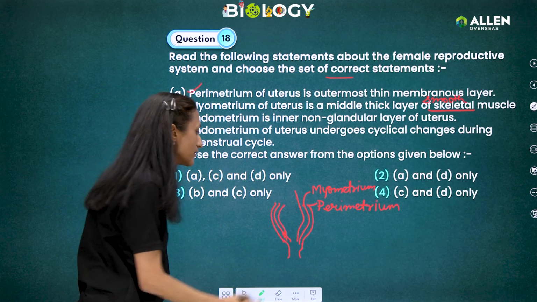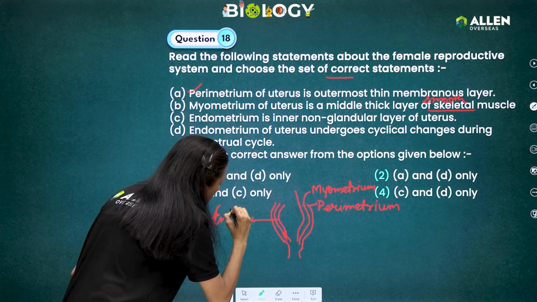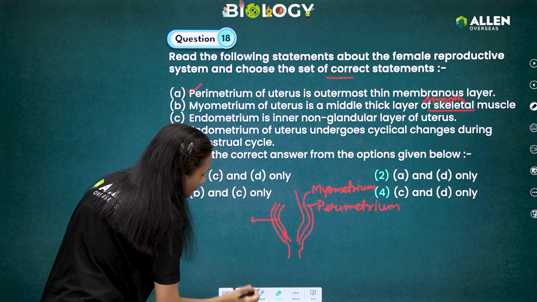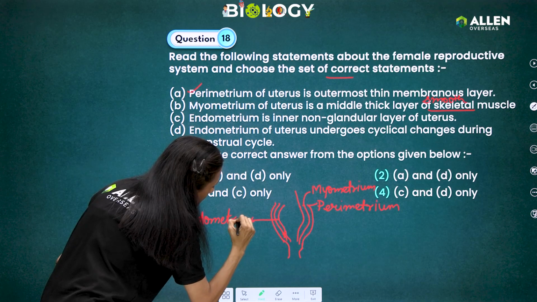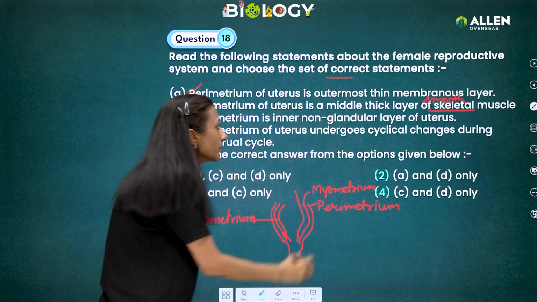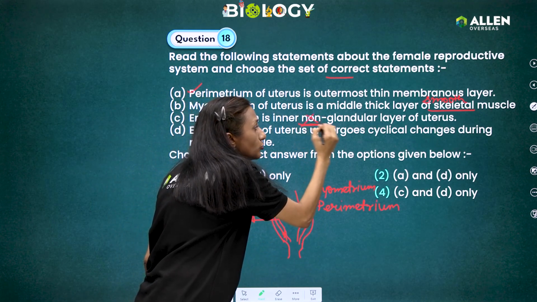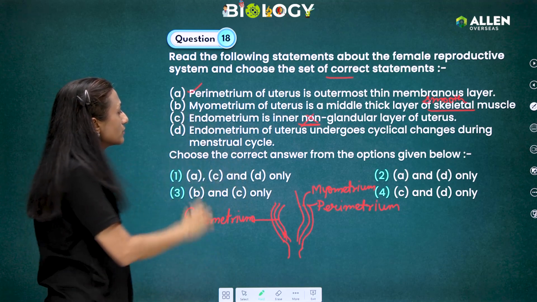Endometrium is the inner one. The innermost is the endometrium. Inner non-glandular? It is a glandular layer of the uterus and it is not non-glandular. So again, this is an incorrect statement.